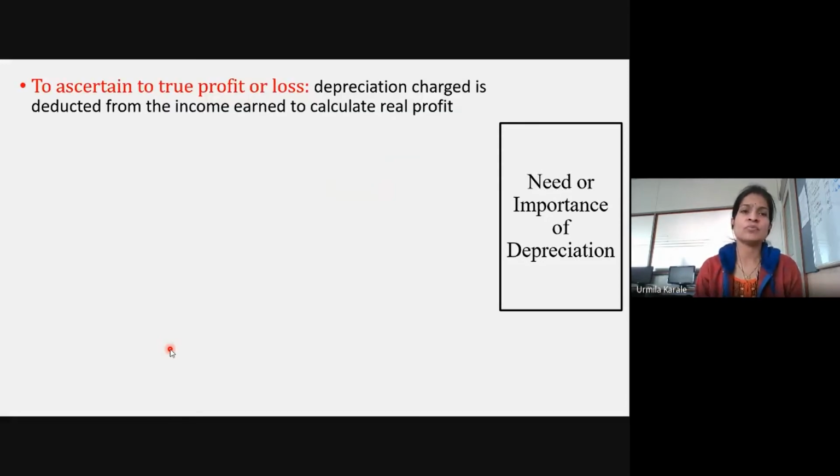Number one, so what happens, like we are charging this depreciation being loss to the profit and loss account debit side, and we are reducing our profit, so that on the actual profit which you have earned, on that only you'll pay the taxes. Okay, if you will be showing the profit and you are not reducing it by depreciation, obviously you will be paying large amount of taxes. Since you have suffered some loss on account of earning some profit by using the assets, that loss needs to be booked, and that is the reason why we charge the depreciation, to find out actual and correct amount of profit which you have earned.